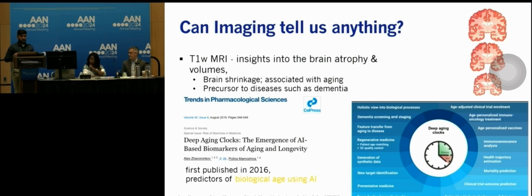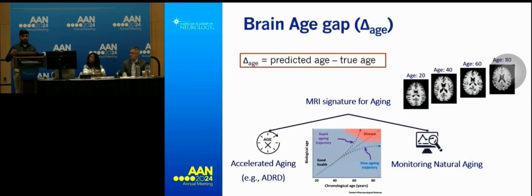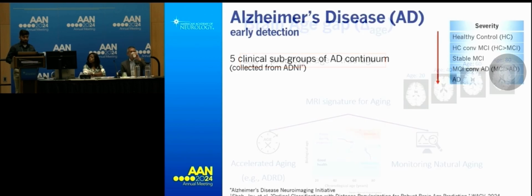And the goal is to understand these aging clocks to explain different biological processes in the whole body, not just brain. And so broadly, we want an AI model that can capture the whole natural aging process, primarily in this case using brain MRI scans, and use that model to understand how the accelerated aging effects look like. And so primarily, we are interested in learning about a measure called brain age gap, which is the difference between the model's predicted age minus the actual age.